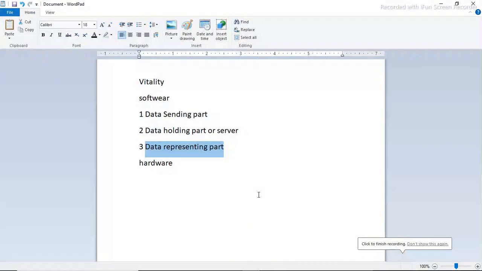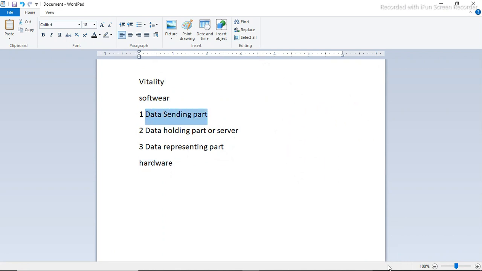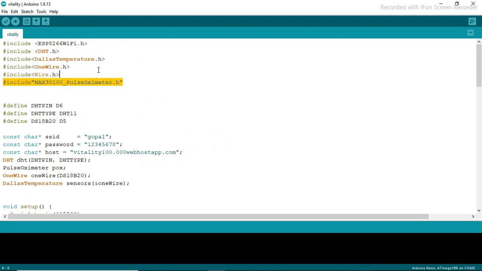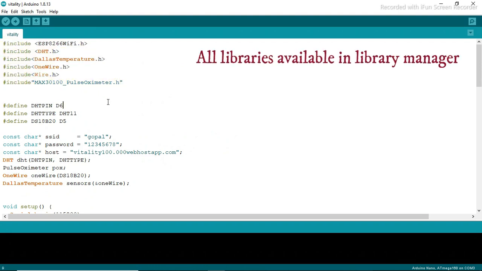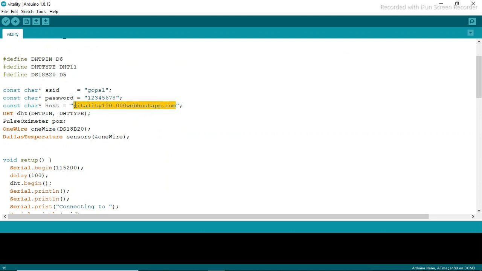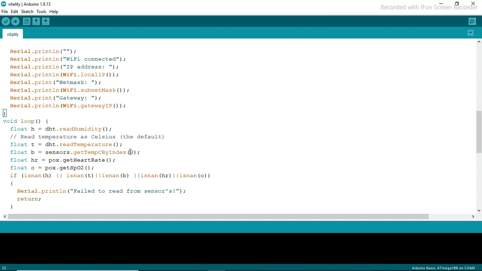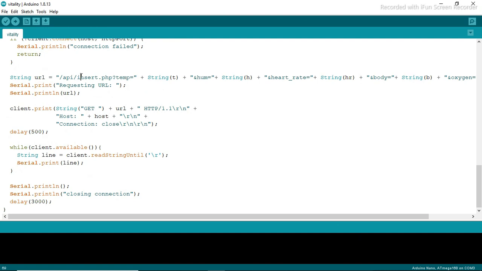The project is divided into two parts: software part and hardware part. The software part is also divided into three parts. First is the data sending part. In the data sending part, we are using 5 libraries to communicate between Node MCU and sensors. This is our website, Vitality. These are our credentials and IP addresses. This is our data taking part, like read temperature, read humidity, etc. This is our URL where we will send the data.